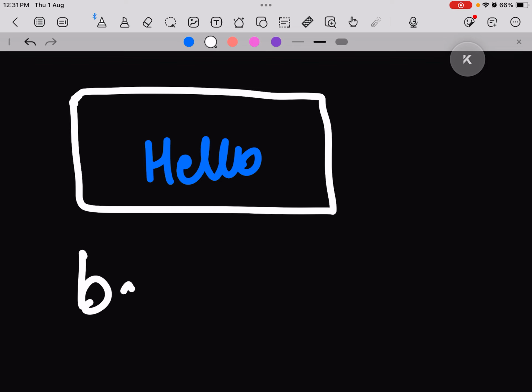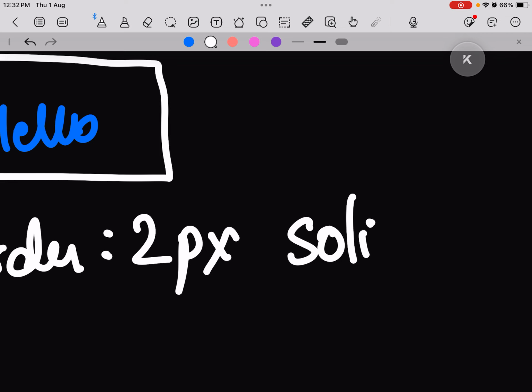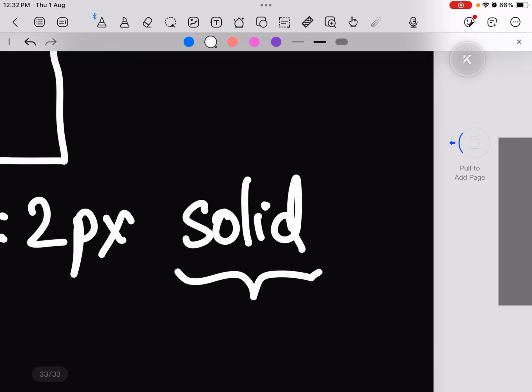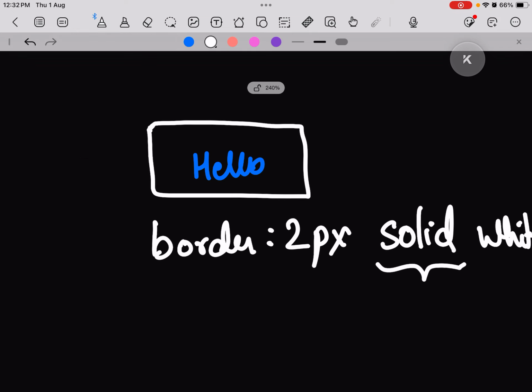I can define it as border, then first the size of the border, then the type of border, solid. There are a few types that are specified in CSS. We are going to discuss it. And then the color, in this case white. So you can define the border for nearly all HTML elements. If hello is a paragraph, we can simply write p, then border, and then close. This is how we can define a border, and it ends with a semicolon. Semicolon basically means we are terminating it. This part is terminated. That's it. Like a full stop, semicolon in CSS means termination.